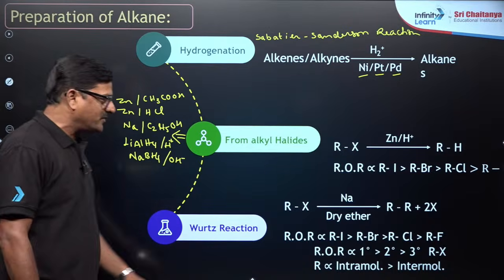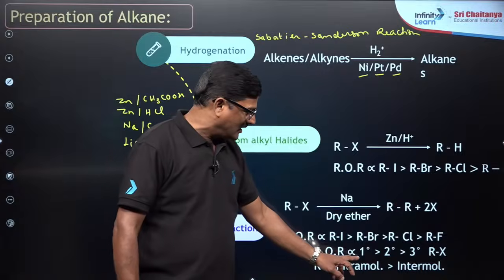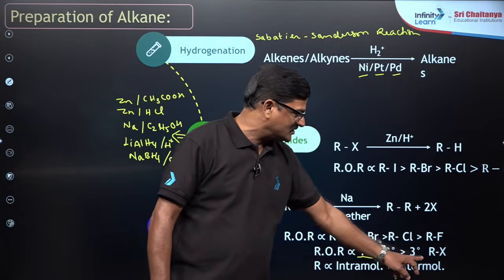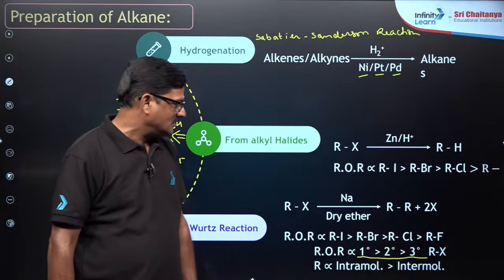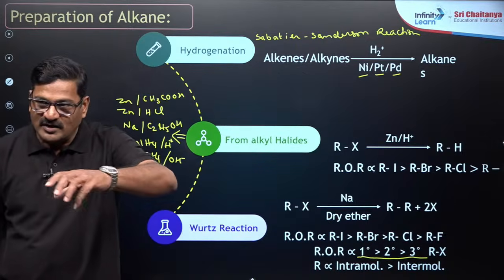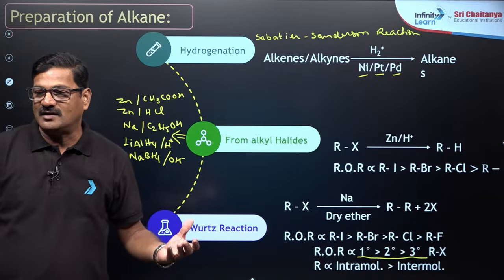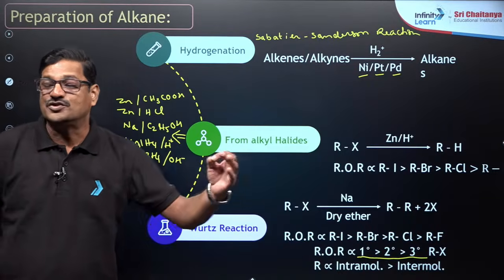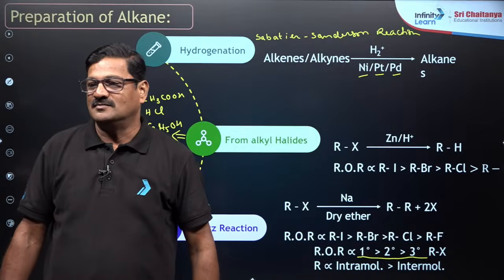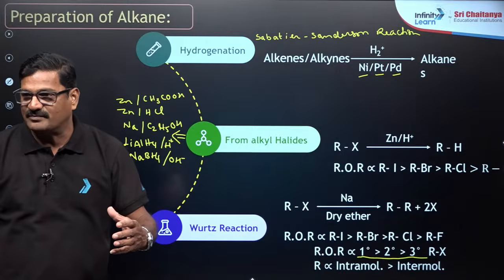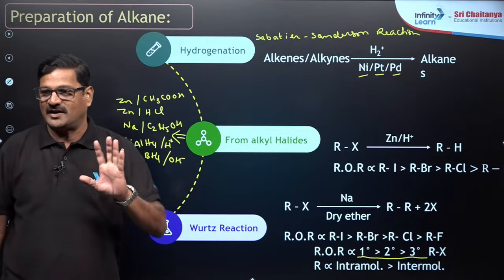And also the rate of reaction: primary alkyl halides are more reactive than secondary alkyl halides, which are more reactive than tertiary alkyl halides. And it can be intermolecular or intramolecular. Intramolecular Wurtz reaction is going to be faster as compared to the intermolecular Wurtz reaction.